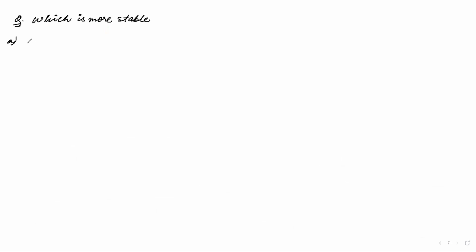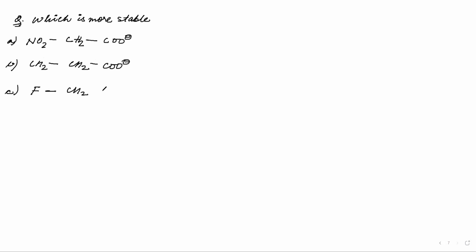For example, let us take NO2, which is bonded with CH2, which is again bonded with same old COO negative. And in the B case, let us take CH2 and CH2 and again COO negative. And let us take in the C case, what should I take? Let's take fluorine, CH2, COO negative.